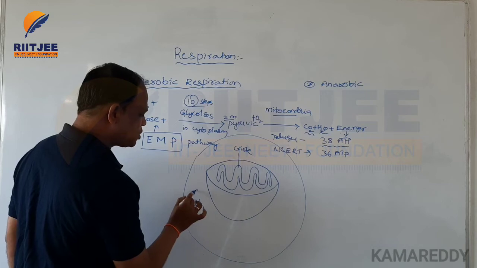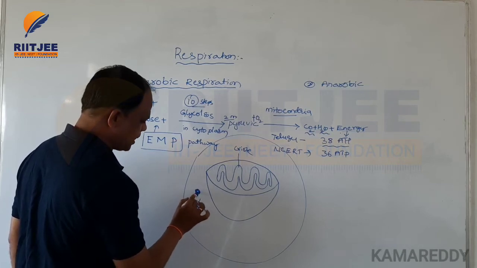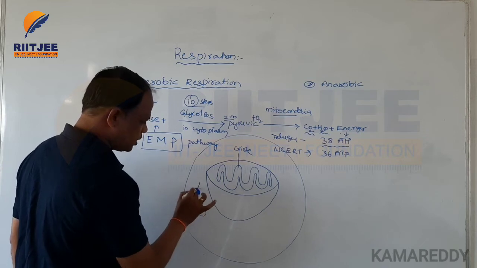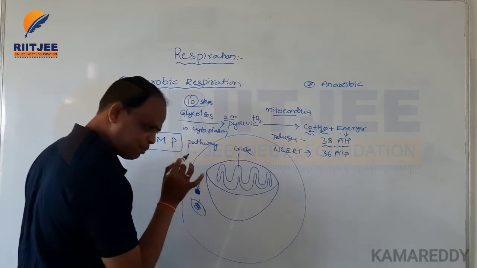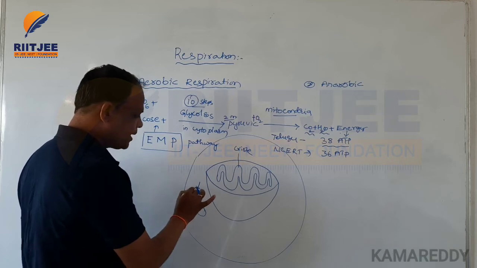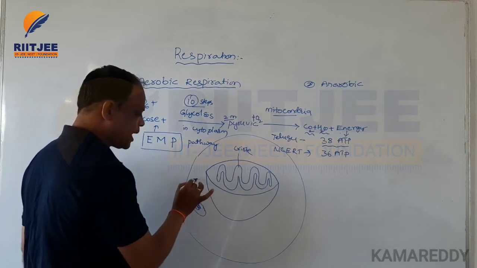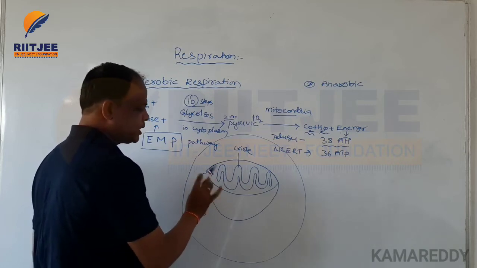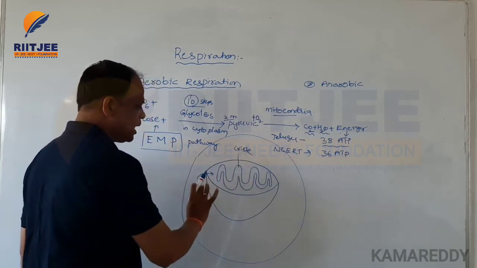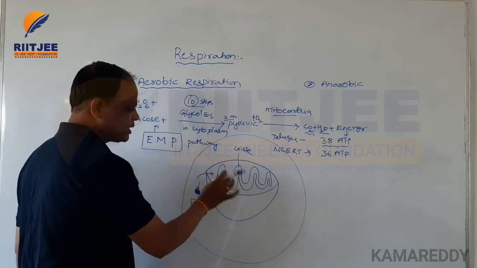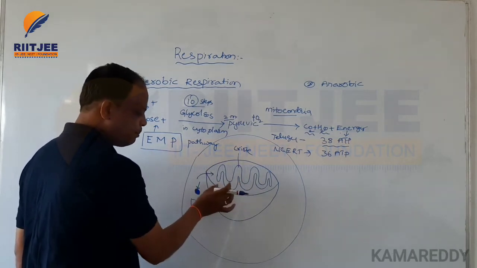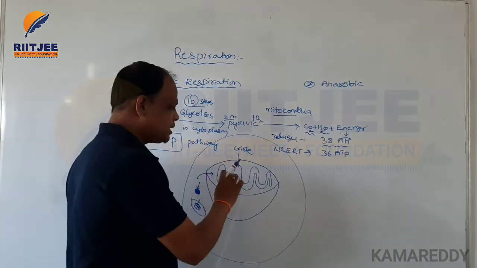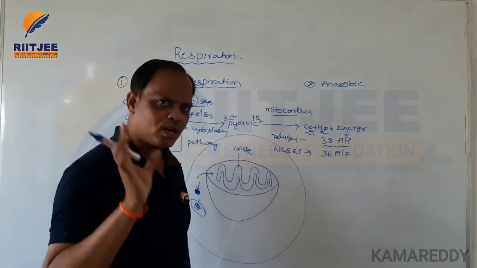All the food materials are transported into the cytoplasm in the form of glucose. When the glucose is involved in the glycolysis process, it is converted into pyruvic acid. That pyruvic acid enters the mitochondria, where it is involved in acetyl coenzyme A formation, the Krebs cycle and electron transport.